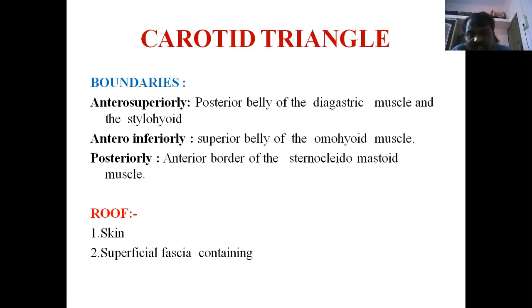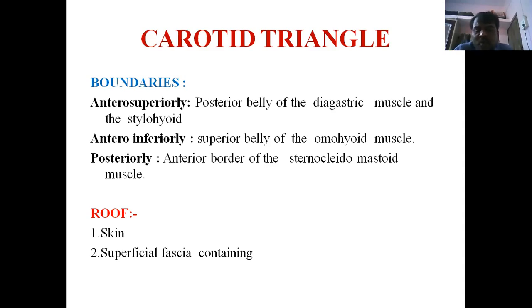So the boundaries are anterior-superiorly by the posterior belly of the digastric muscle and anterior-inferiorly by the superior belly of the omohyoid muscle. See, these two muscles separate the anterior triangle: the posterior belly of the digastric and the superior belly of the omohyoid muscle, and posteriorly by the anterior part of the sternocleidomastoid muscle. So posteriorly bounded by the sternocleidomastoid muscle, anterosuperior by the posterior belly of the digastric muscle, anteroinferior by the superior belly of the omohyoid muscle. These are the boundaries of the carotid triangle.